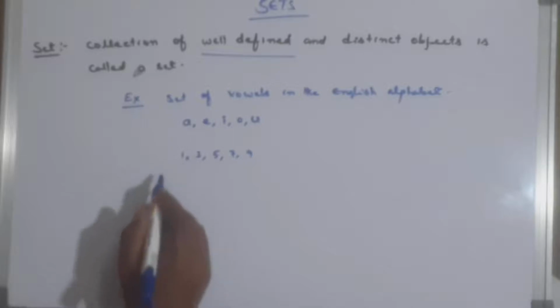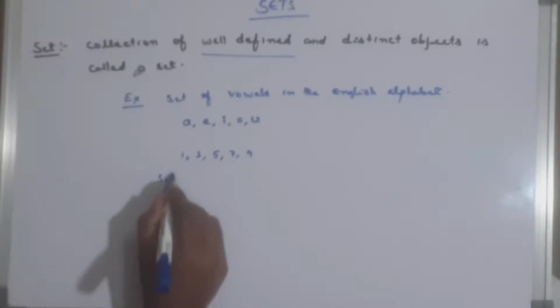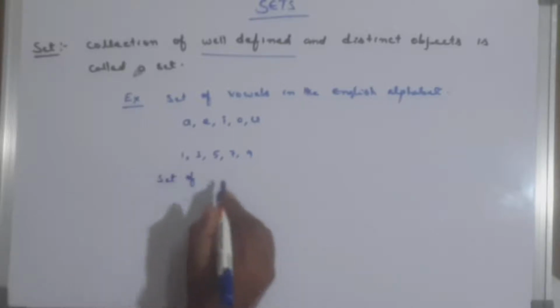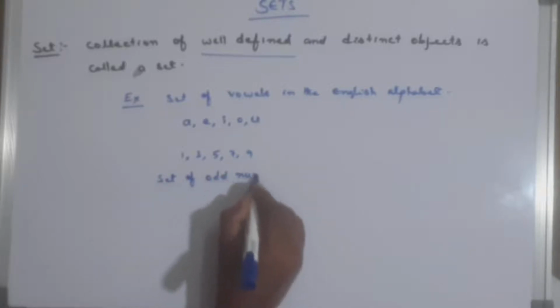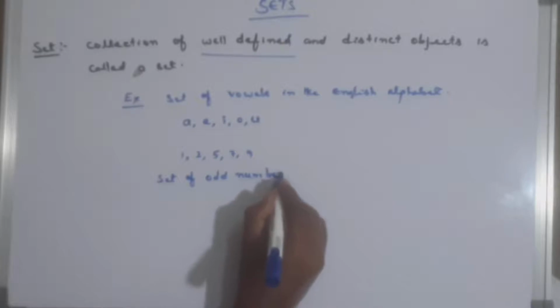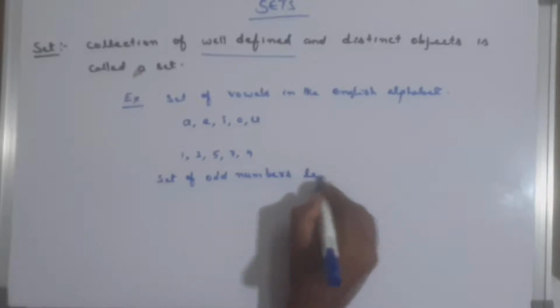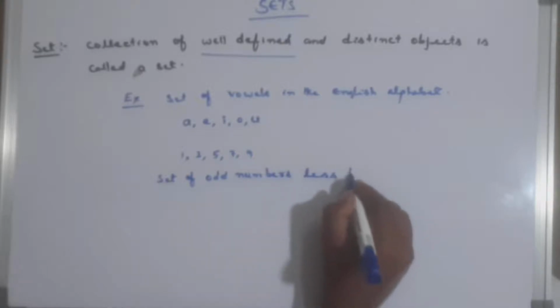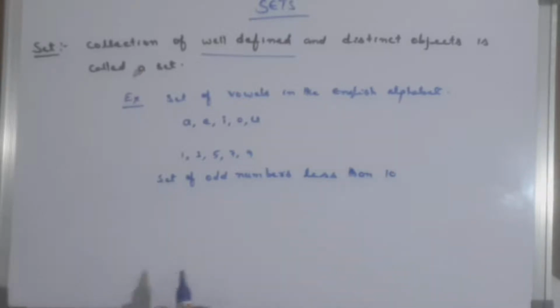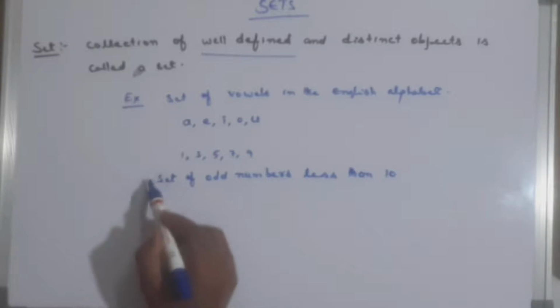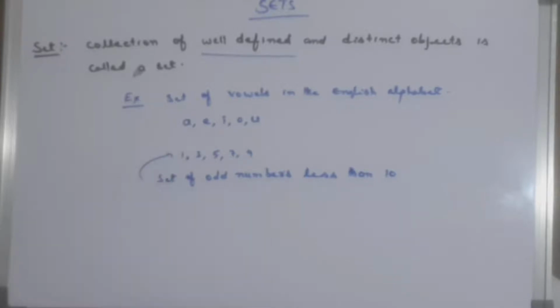So, what is the set? I will write the set of odd numbers less than 10. What can I write? I will write 1, 3, 5, 7, 9.